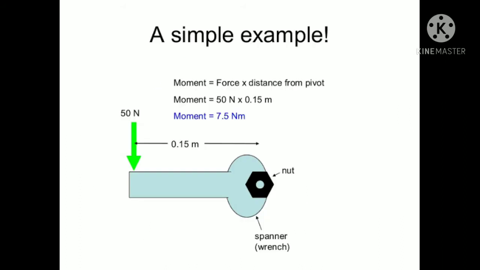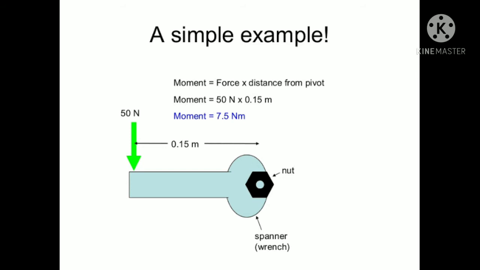Next, one simple example is given to you. Same thing, same pivot. Can you see the distance? Force is given as 50 Newton, shown by the green sign, and the distance is 0.15 meter. When we apply the force, how will you find the moment? Force into distance from the point gives the moment, in Newton meter. So the moment of the force is the product of the force and the perpendicular distance of the line of action from the point.